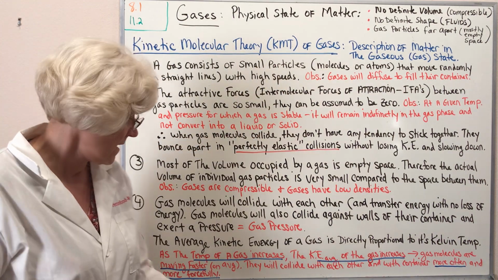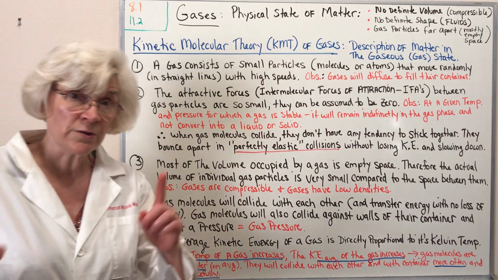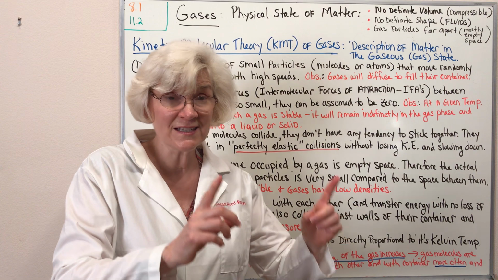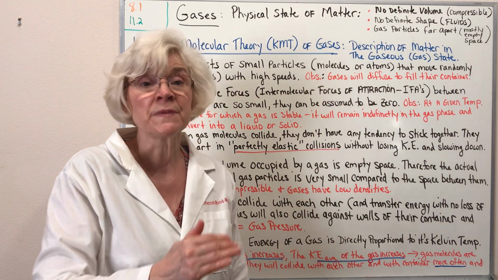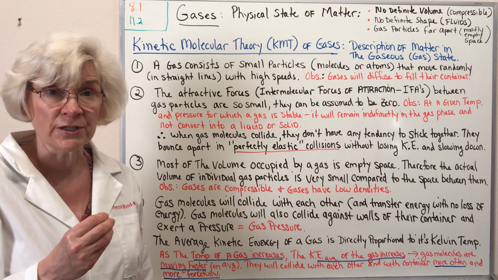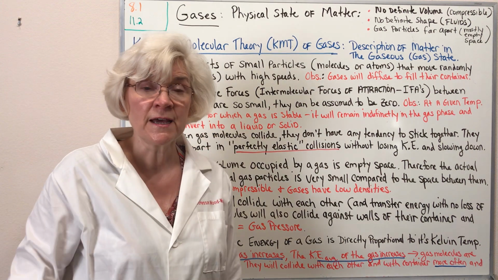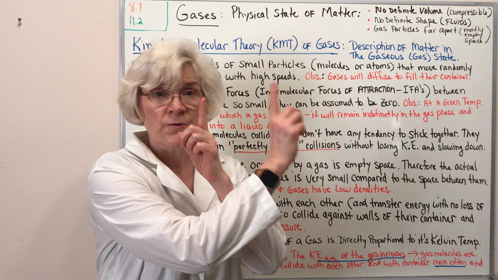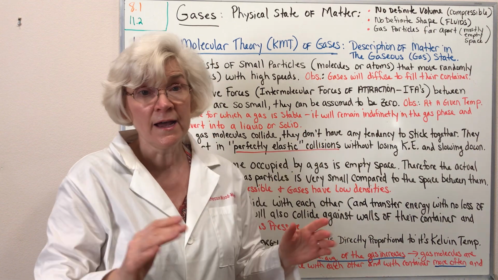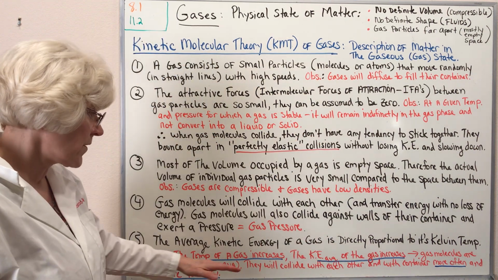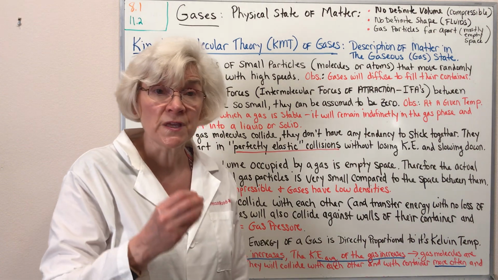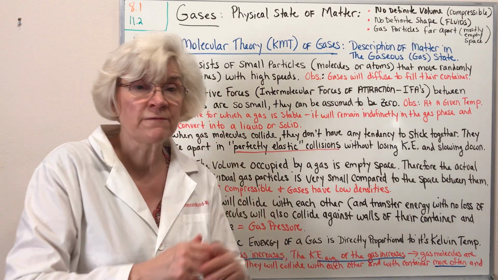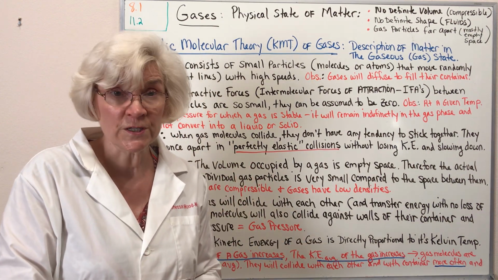So one more time, the average kinetic energy of a gas is directly proportional to its Kelvin temperature. If you increase the temperature, you increase the average kinetic energy of the gas. That means its average velocity or speed is increasing. The gas molecules are moving faster. It's a 1, 2, 3 direct effect. Increase temperature, increase average kinetic energy, increase average speed or velocity of the gas molecules. Therefore, they will collide with each other and with the container walls not only more often, but because they're traveling faster, they will collide more forcefully as well.